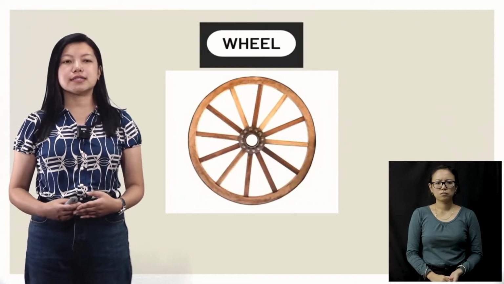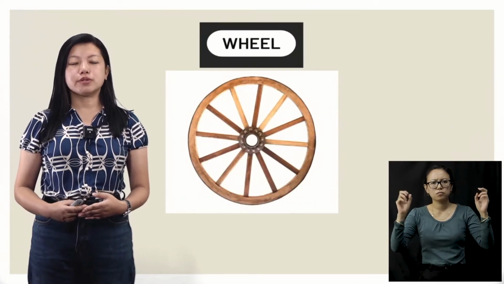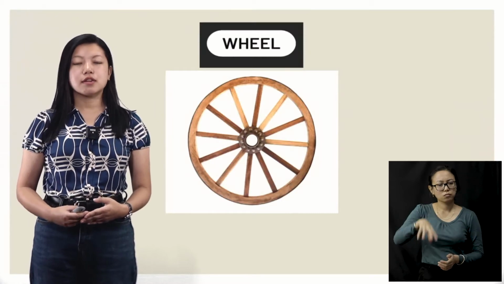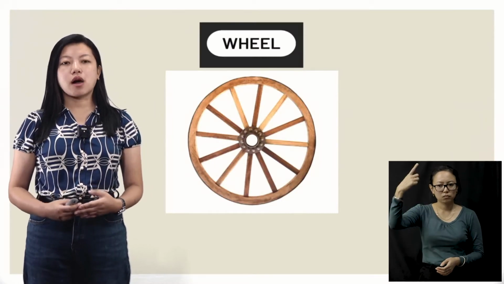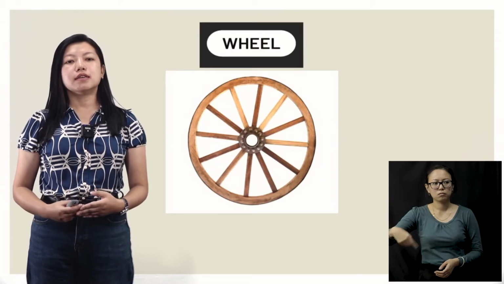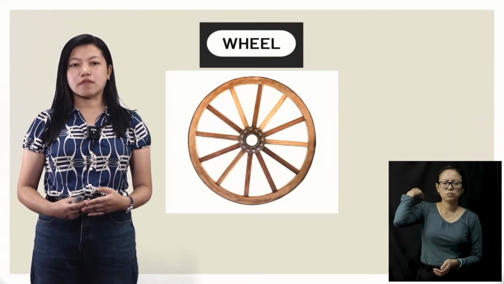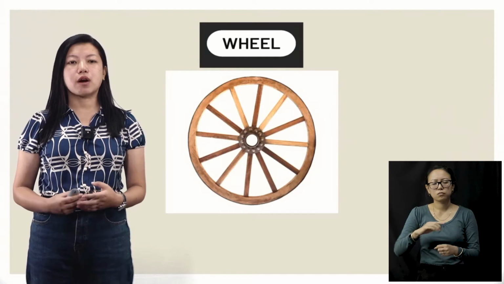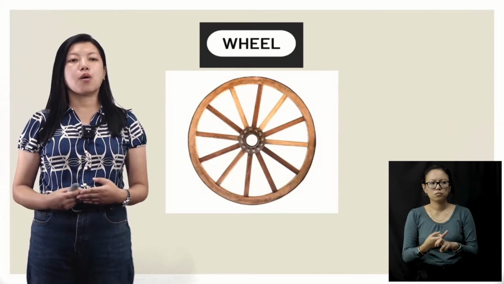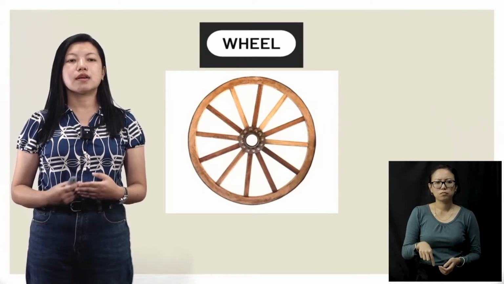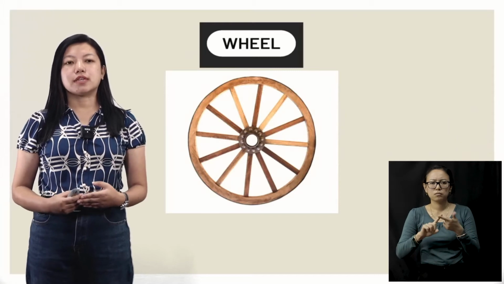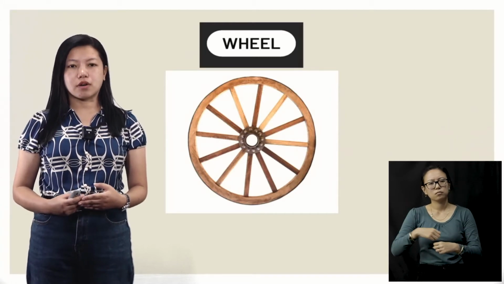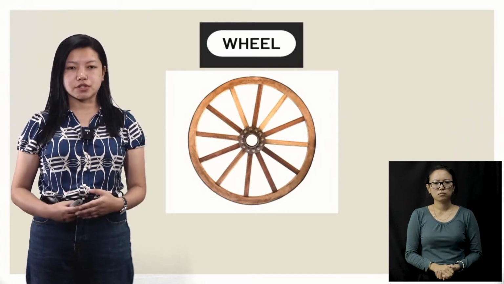So here in this lesson, you are going to learn about a wheel. A wheel is round in shape. Earlier, these wheels were made of stone and wood, but now these wheels are found in different metals or also supported with rubber, which I'm going to tell you in the later part of the explanation.